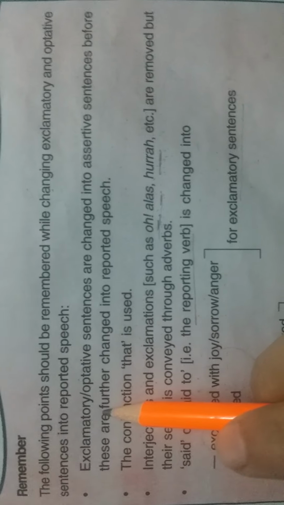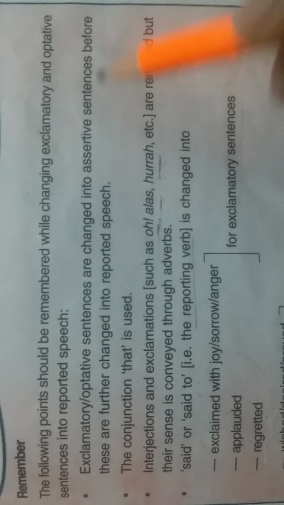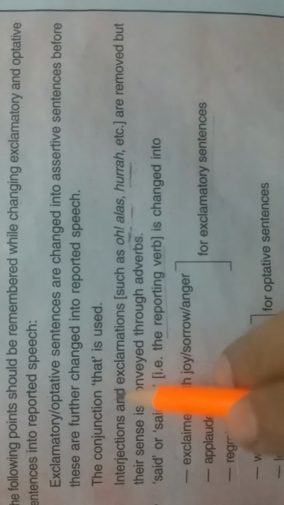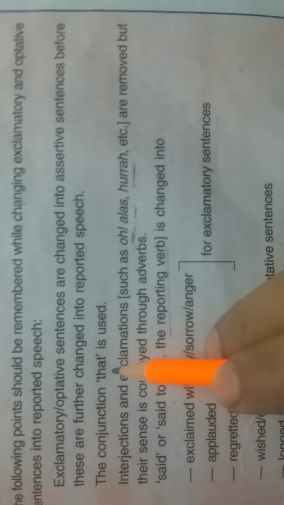These are the rules. First one, exclamatory or optative sentences are changed into assertive sentences before these are further changed into reported speech. Means first we make them simple statements, then we change them into indirect speech. Next is the conjunction that is used. Here also, like assertive sentences, we make use of linker that.